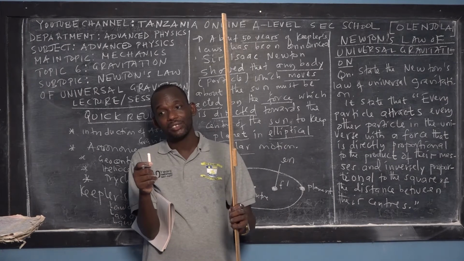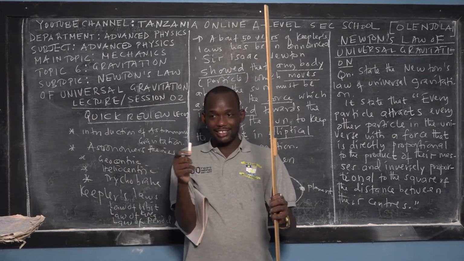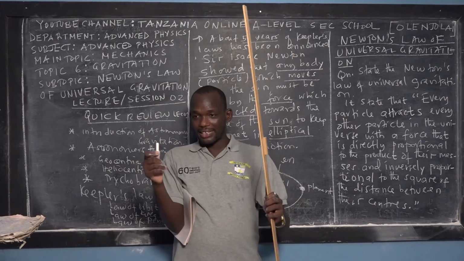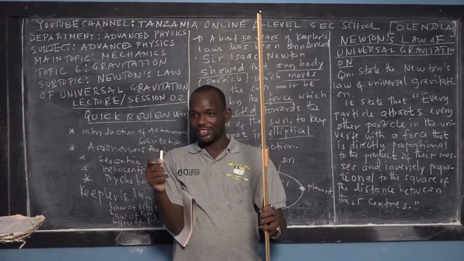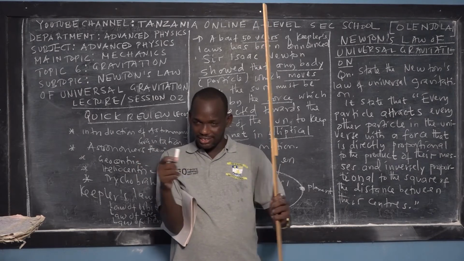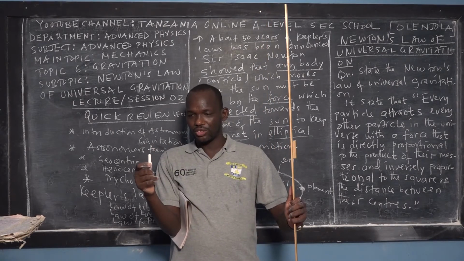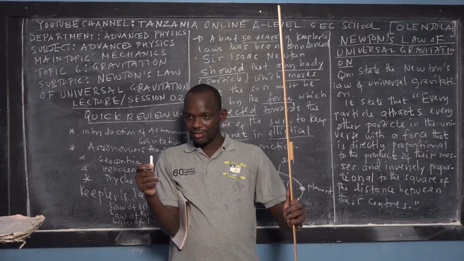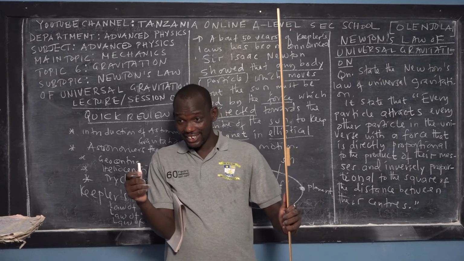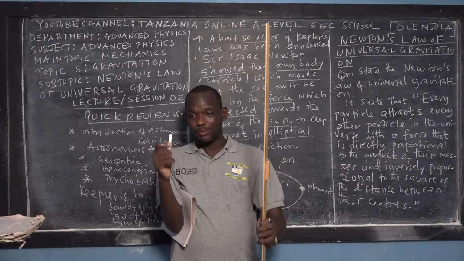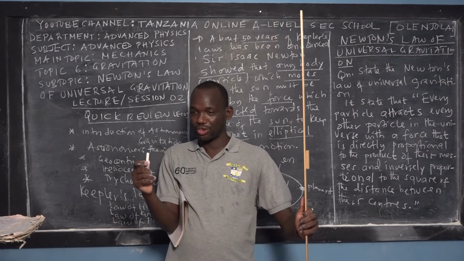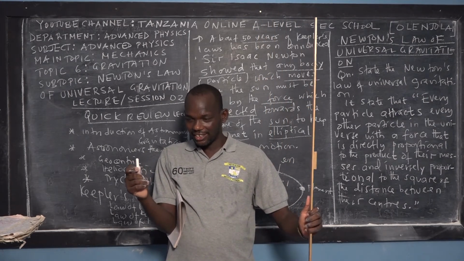After finding the square, he did the simple mathematical operation of division, dividing them. And then he found that as the masses of these particles increase, the force is going to increase, and as the distance increases, the force decreases. Understand that?